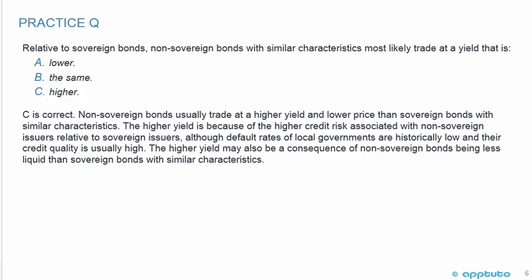The higher yield is because of the higher credit risk associated with non-sovereign issuers relative to sovereign issuers, although default rates of local governments are historically low and their credit quality is usually high. The higher yield may also be a consequence of non-sovereign bonds being less liquid than sovereign bonds with similar characteristics.